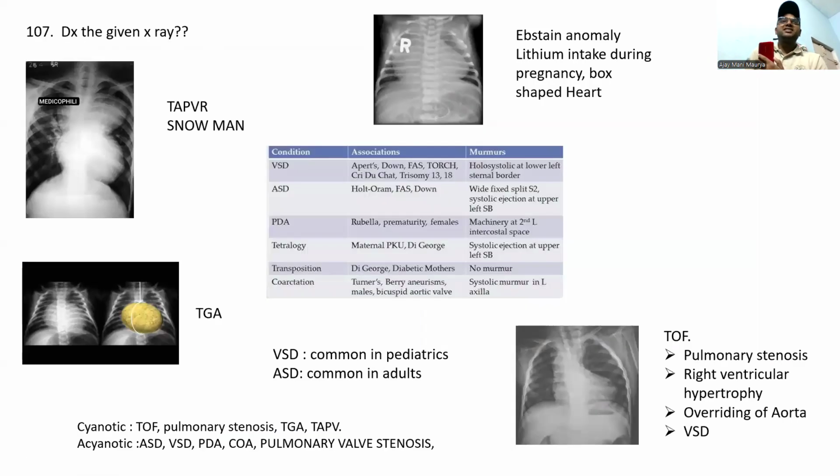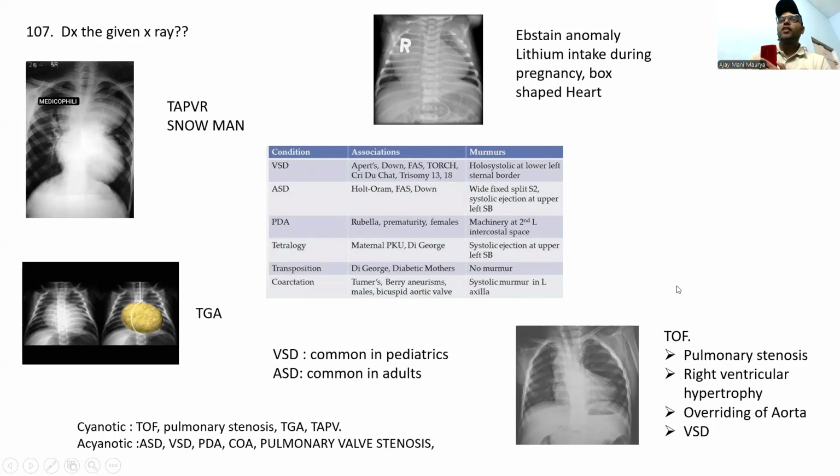Next one, diagnose the given X-ray. See here, it's very easy for the pediatric guys and also in the radiology part. First one is TAPVR. I think everyone knows this looks like the snowman pattern, snowman appearance. Ebstein anomaly is a box-like heart shape. This is due to lithium intake during pregnancy. This is TGA, egg-shaped heart. TGA, G for Guddu in Telugu. Guddu for TGA.